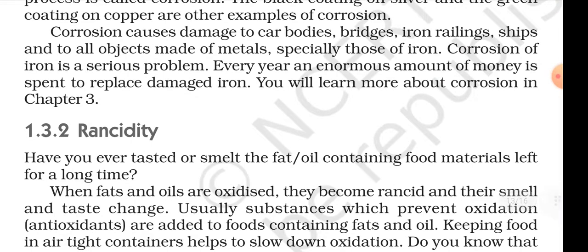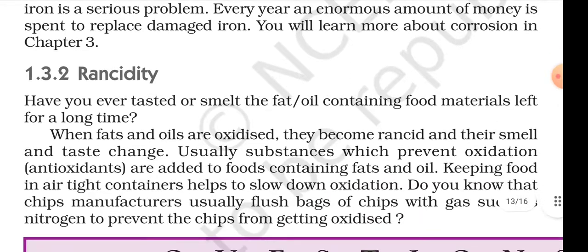Corrosion causes damage to car bodies, bridges, iron railings, ships, and to all objects made of metal, especially those of iron. Corrosion of iron is a serious problem. Every year, an enormous amount of money is spent to replace damaged iron. You will learn more about corrosion in Chapter 3.